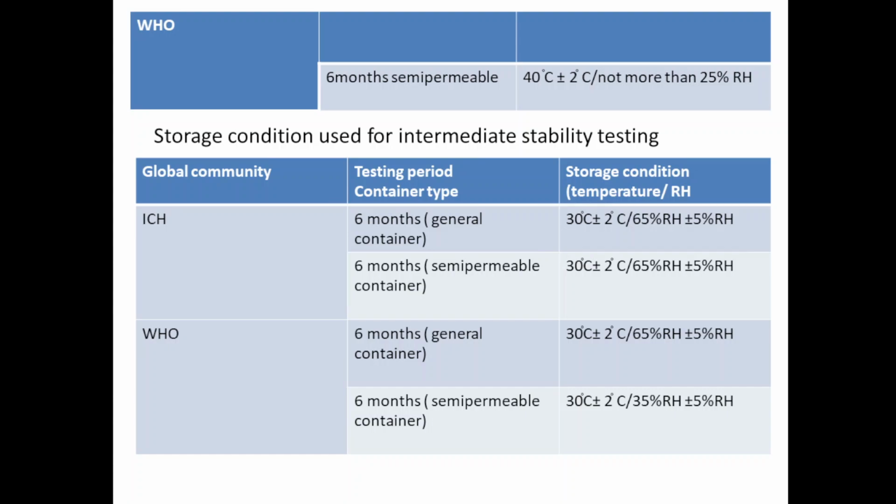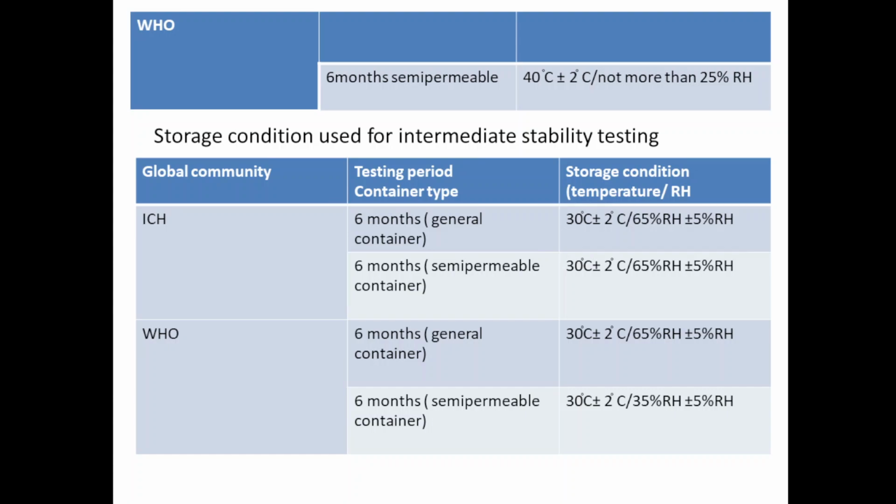In case of intermediate stability testing, as per ICH guideline, 6 month general container is used. Storage condition is 30 degrees Celsius plus minus 2 degrees Celsius, 65% relative humidity plus minus 5% relative humidity. 6 month container is semi-permeable, 30 degrees Celsius plus minus 2 degrees Celsius, 65% relative humidity plus minus 5% relative humidity.